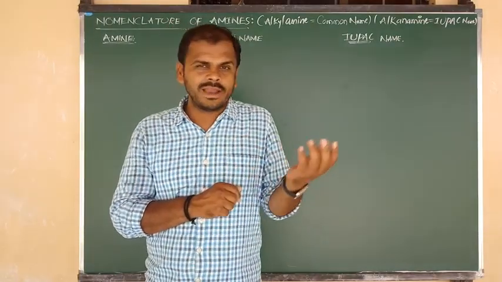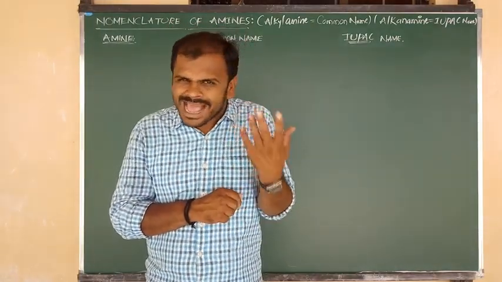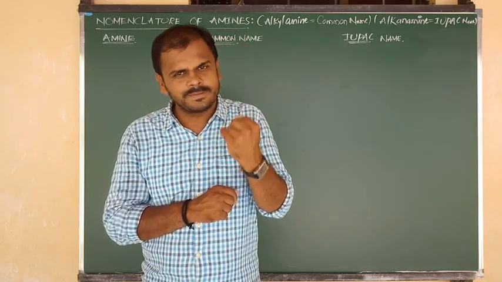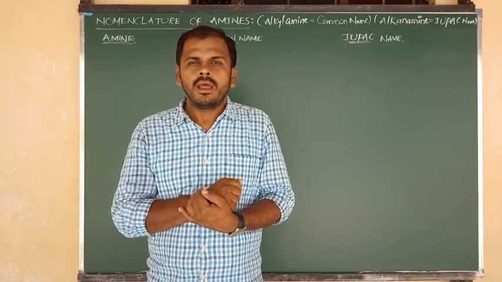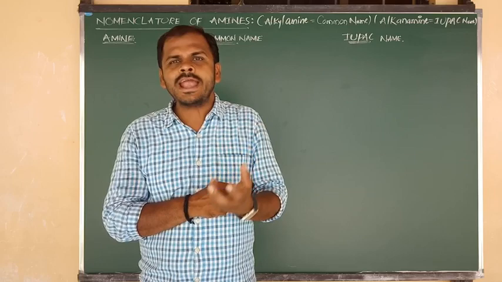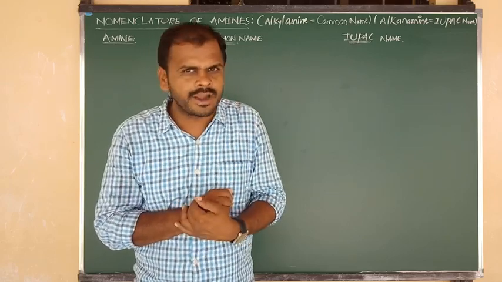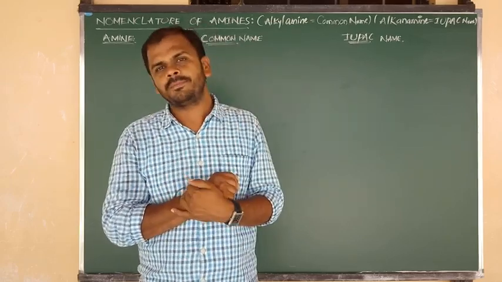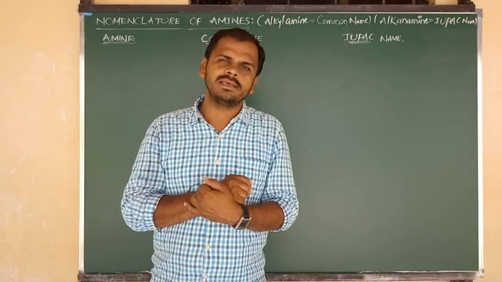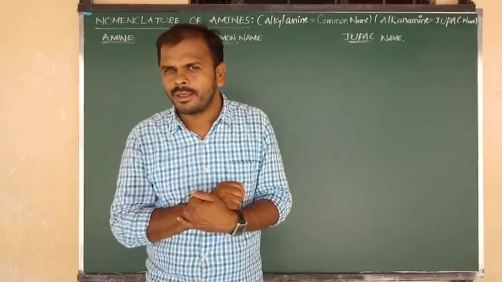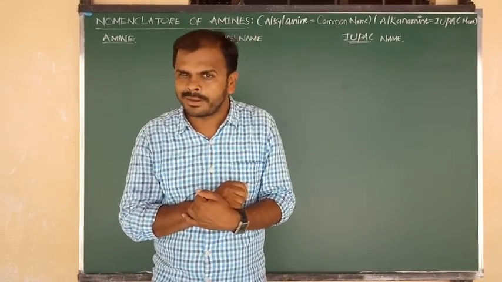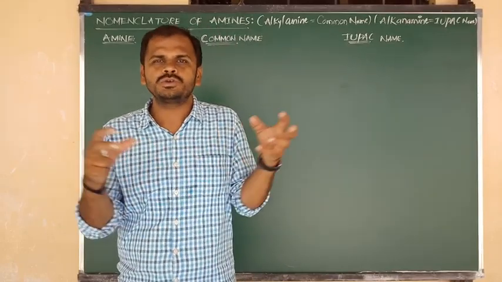So in all amines, nitrogen undergoes what hybridization? sp3 hybridization. And in all amines, the geometry around the nitrogen is pyramidal. But all amines have a bond angle less than 109 degrees 28 minutes due to repulsion.